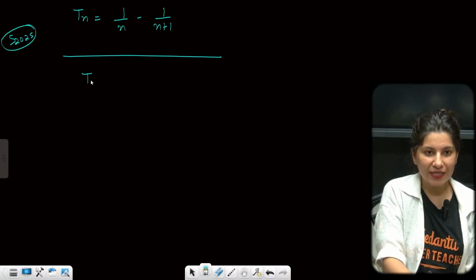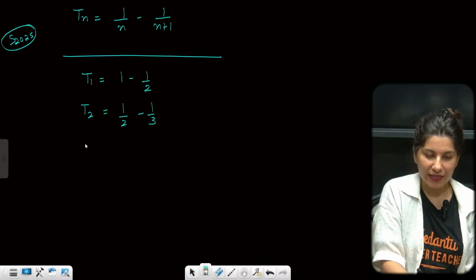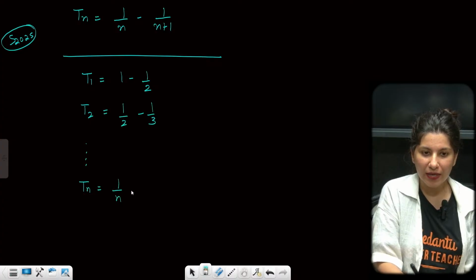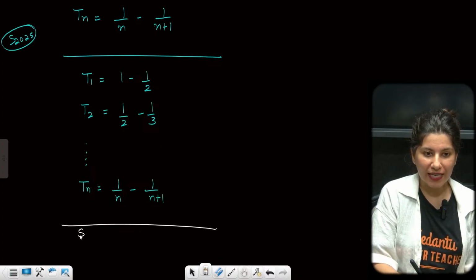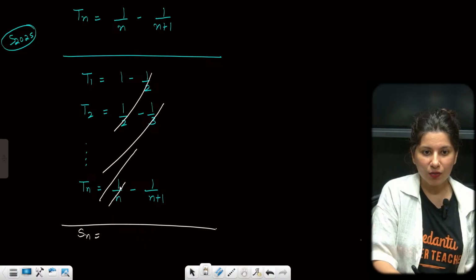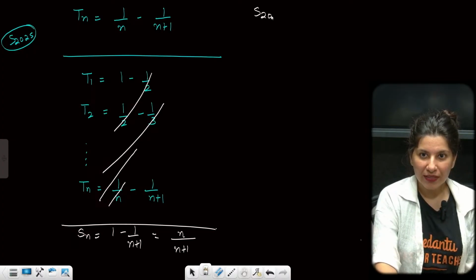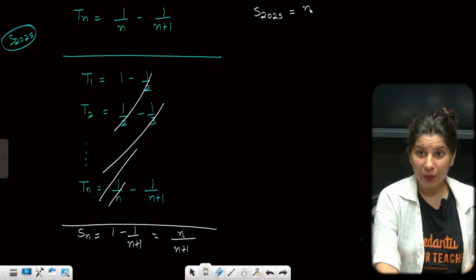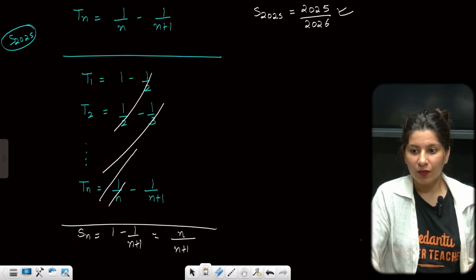For that telescopic series, T1 will be 1 minus 1 by 2, T2 will be 1 by 2 minus 1 by 3, correct? And so on, all the way up to Tn, which will be 1 by n minus 1 upon n plus 1. If you add all the terms together, you are going to get Sn. Start cancelling, you will realize 1 minus 1 upon n plus 1, which is equal to n upon n plus 1, Sn. S2025 is n upon n plus 1. Sorry, 2025 upon 2026.